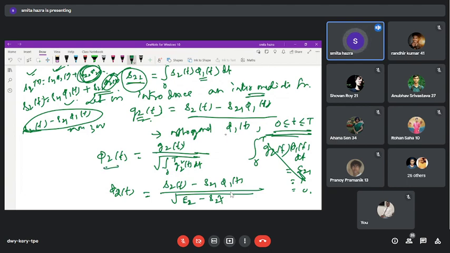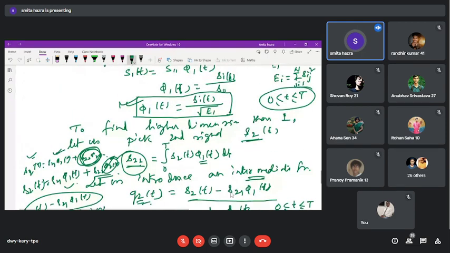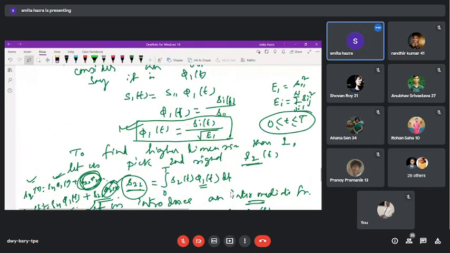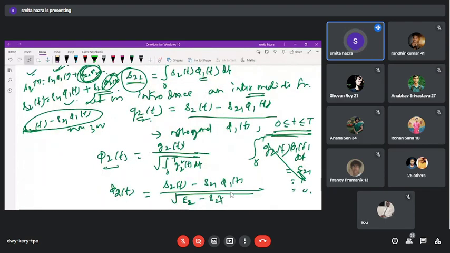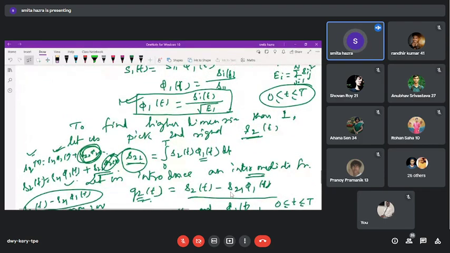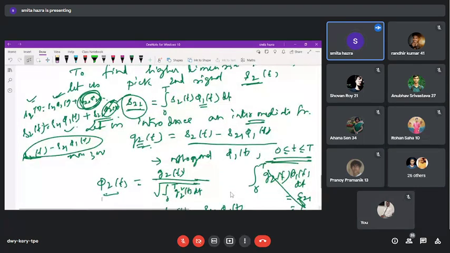Then what will be the definition of phi 2? The definition of phi 2 will be on the basis of this. Is it or not? Because G2 is the gap between S2 and S21 phi 1. So the definition of phi 2 will always be on the basis of this G2(t). So how much is it? Just follow this relationship. So here it is based on G2(t) and the root under this.